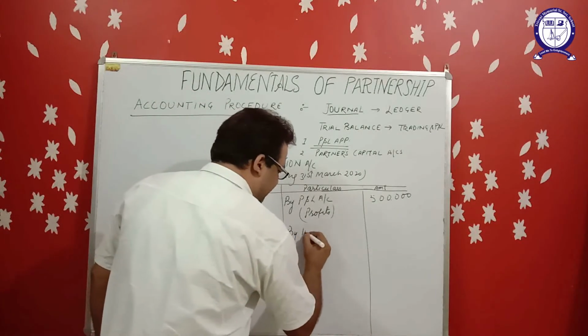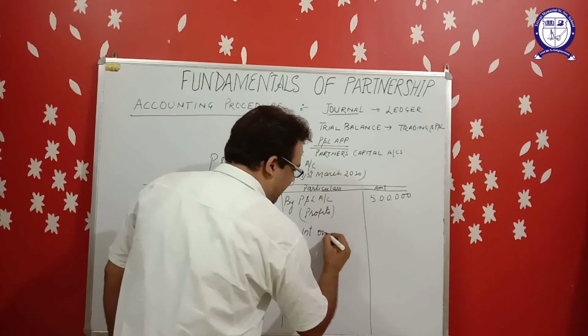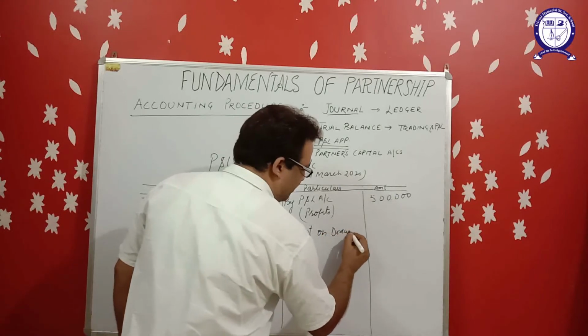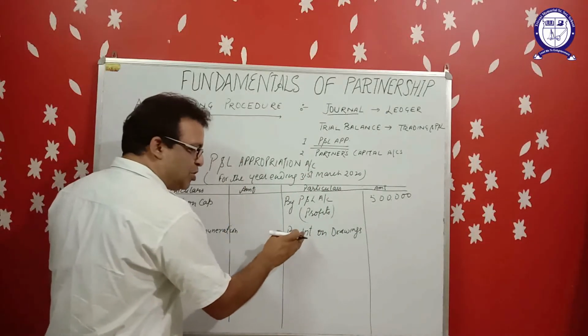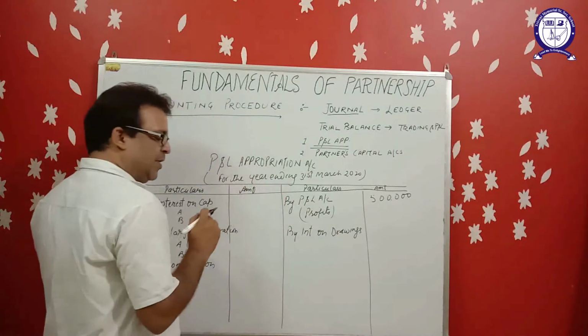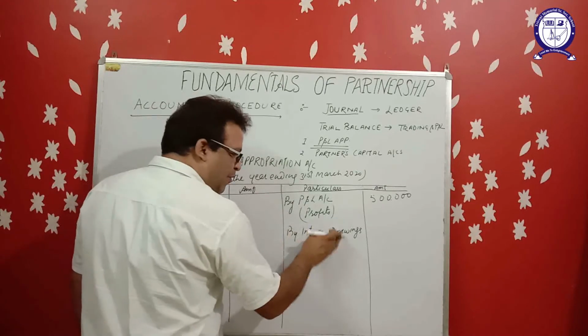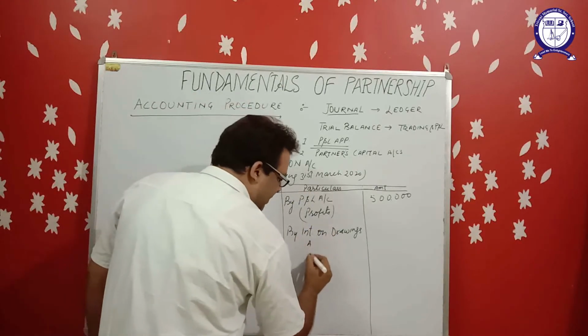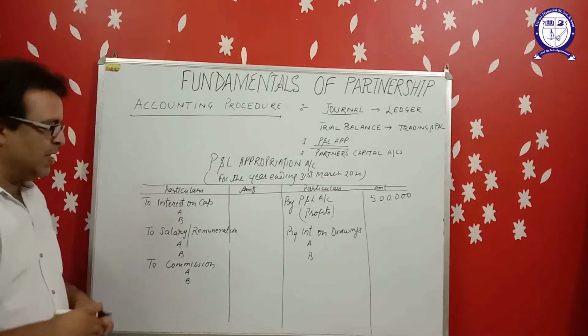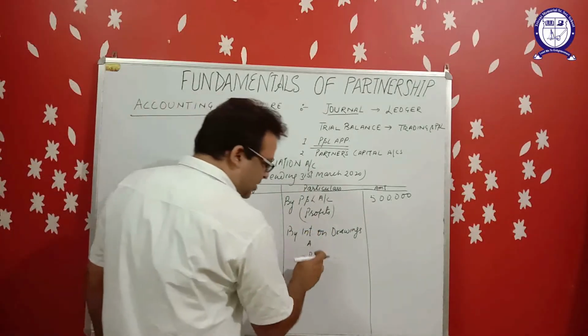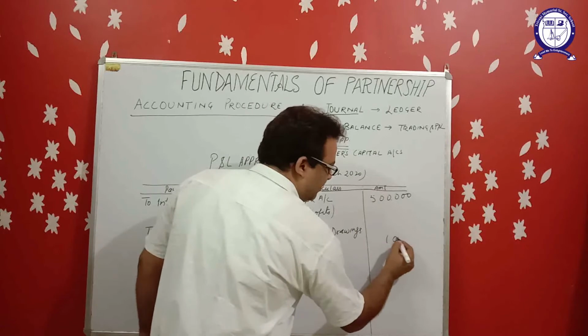Interest on drawing will be credited in P&L appropriation account, because we have to charge this amount from the partner. This is the income for the business. That's why it is credited in P&L appropriation account. Suppose the amount of interest on drawing is 10,000.